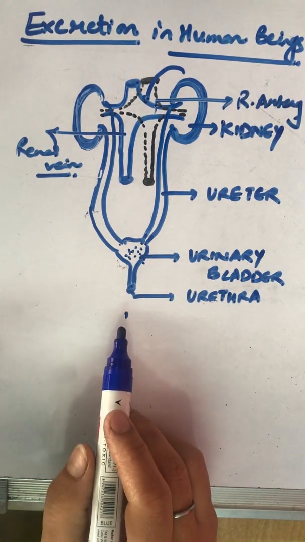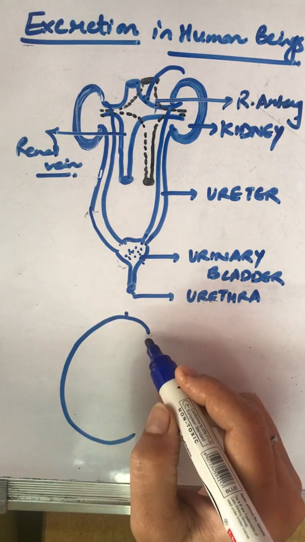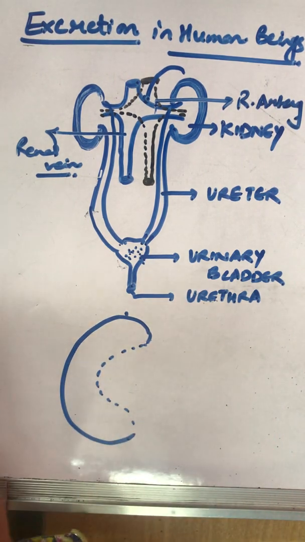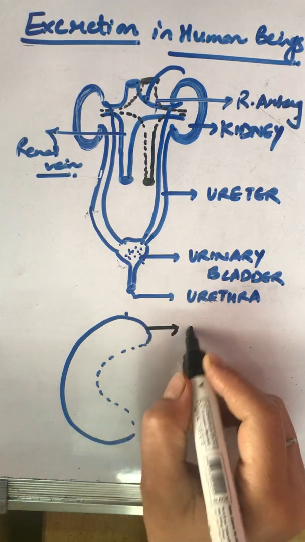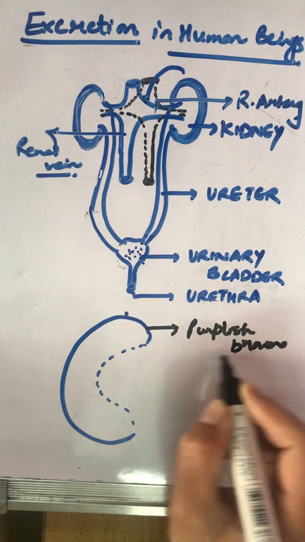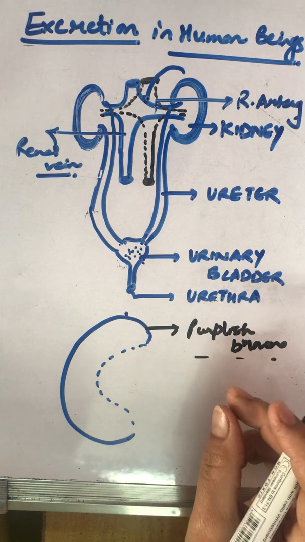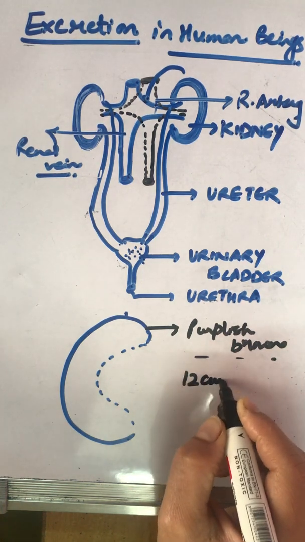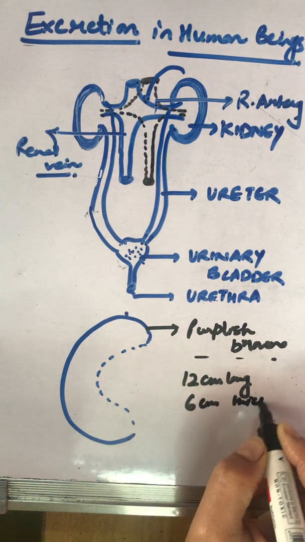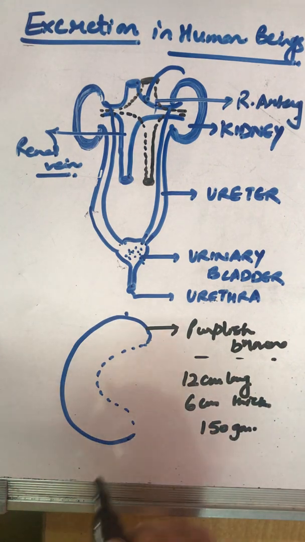When we are talking about the structure of a kidney, each kidney is purplish brown, kidney shaped, that is bean shaped, like a rajma bean, if you remember, 12 centimeter long to 6 centimeter thick, and weight is about 150 grams.